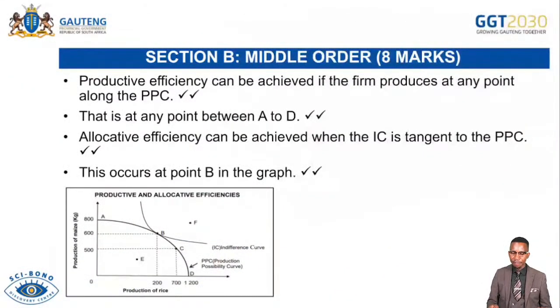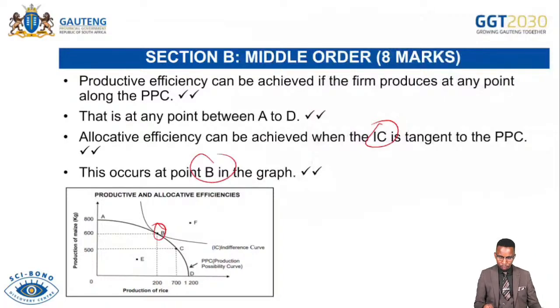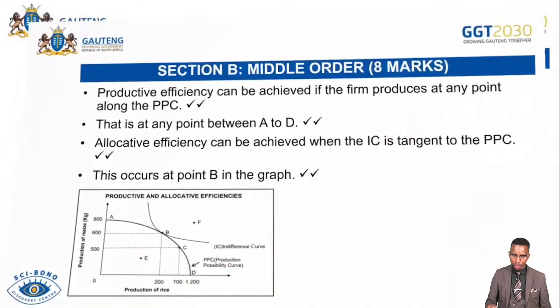So productive efficiency can be achieved if the firm produces at any point along the PPC, like I mentioned. That is any point from point A to point D. Allocative efficiency can be achieved when IC is tangent to PPC. That point where the indifference curve was touching the PPC, that point is what we call allocative efficiency. This occurs at point B in the graph. This is point B. And then we continue.